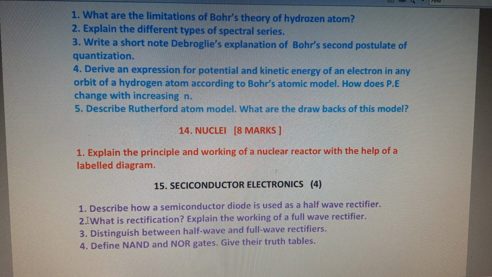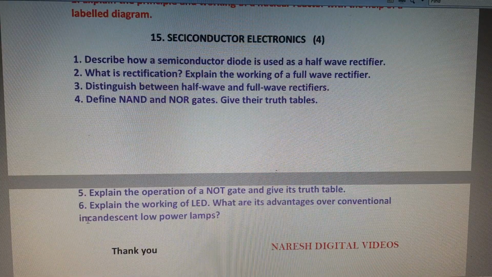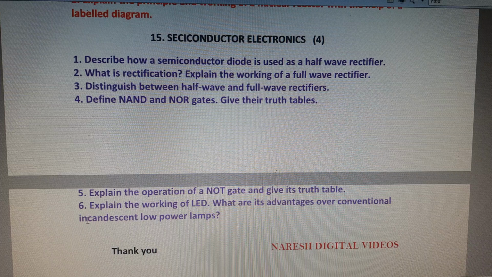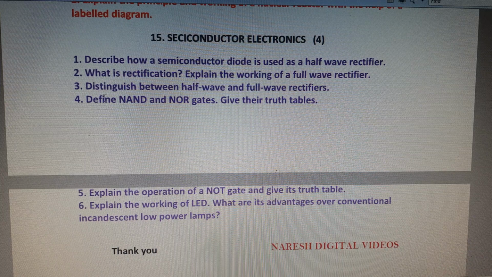And then the last lesson, semiconductor electronics. This chapter will contain a total of 6 4-marks questions, but only a single question will be asked in the IPE examination. So the first question is, describe how a semiconductor diode is used as a half-wave rectifier. And second question, what is rectification? Explain the working of a full wave rectifier. And third question, distinguish between half wave and full wave rectifiers.